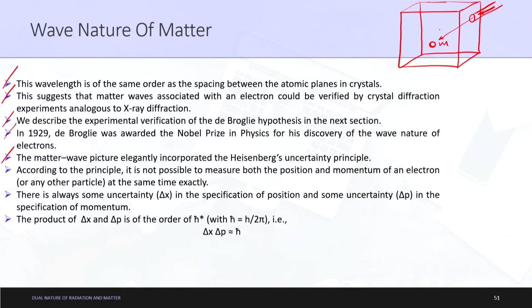Let us not say electron, let us say particle. If we can find its position to 100% accuracy, let us say at location x, y and z, we exactly know the location of this particle.